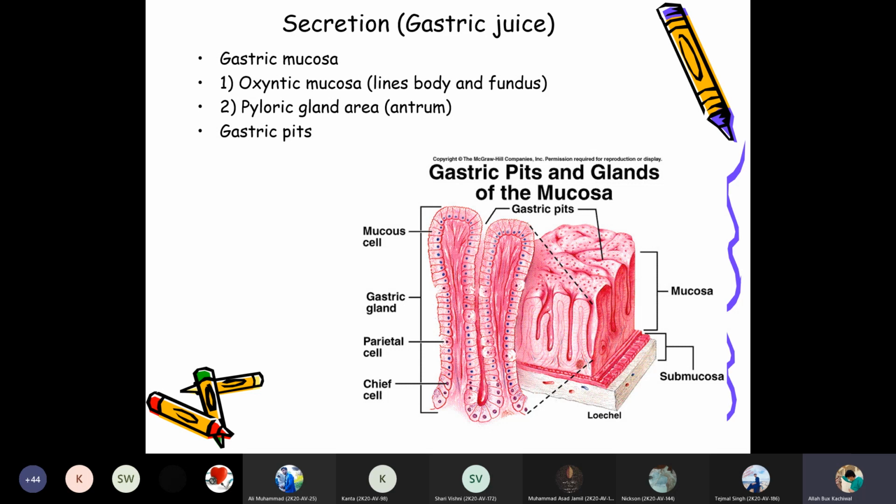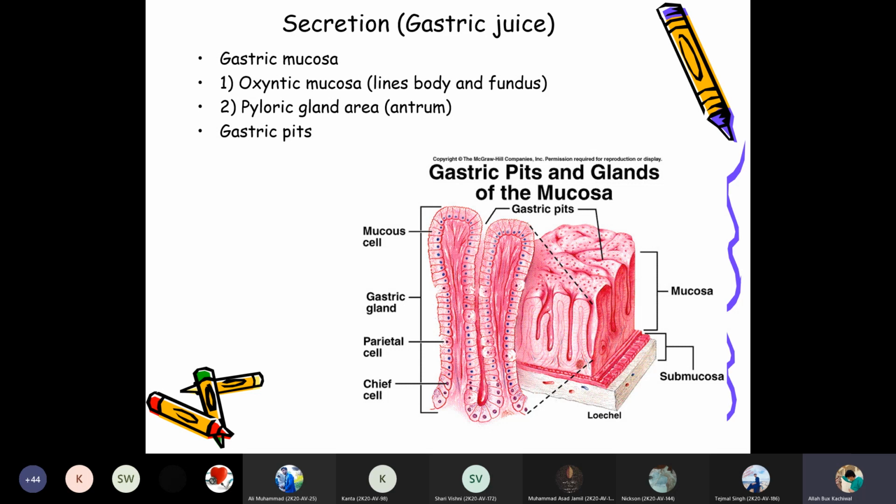The oxyntic mucosa lines the body and the fundus. The fundus area and the body are lined by the oxyntic mucosa, and it is responsible for production of the gastric juices.